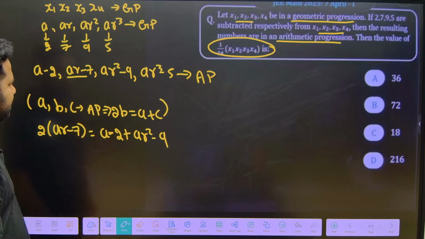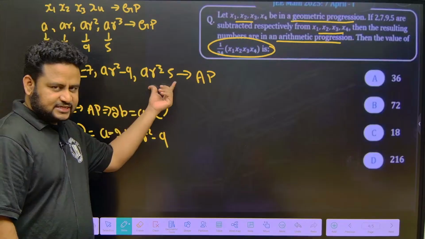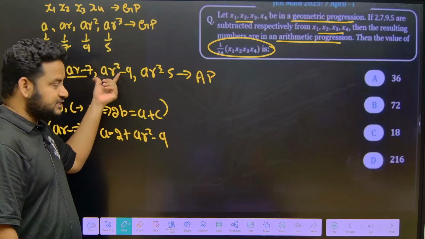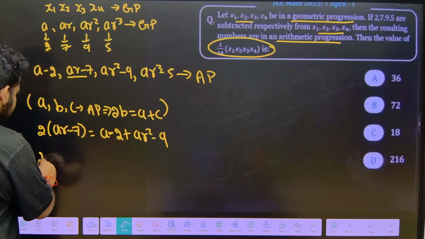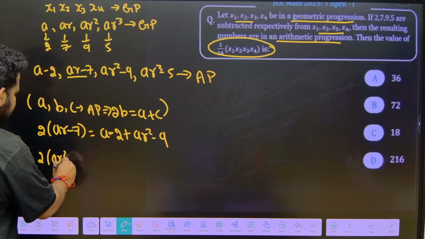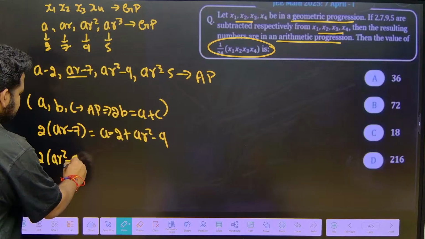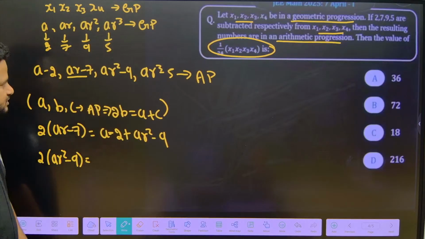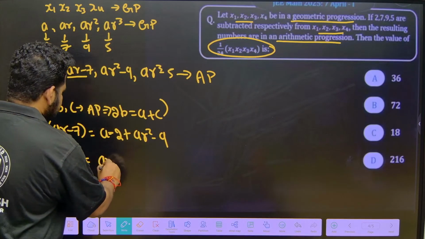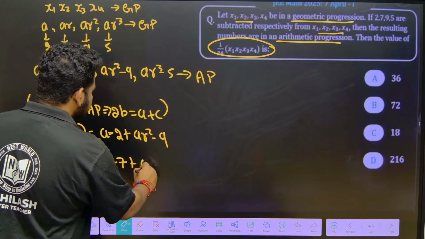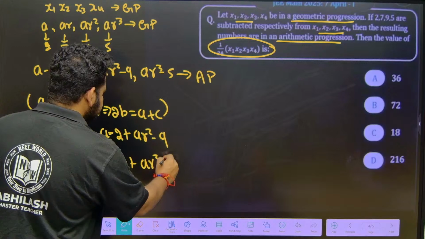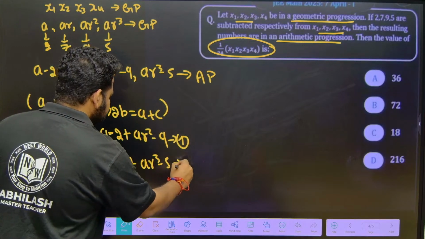Similarly, if I take this one, sorry, AR square minus 9 as the middle term, what will this be? This will become 2 times (AR square minus 9) is equal to (AR minus 7) plus (AR cube minus 5). This is equation 1, this is equation 2.